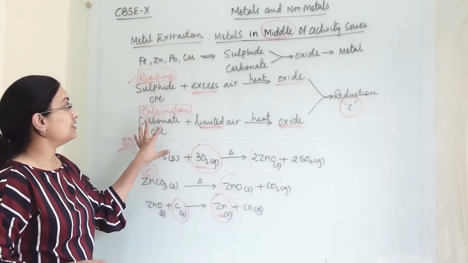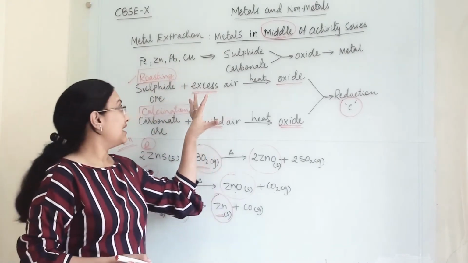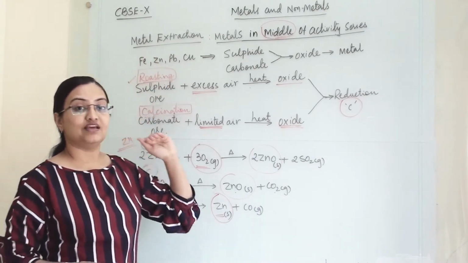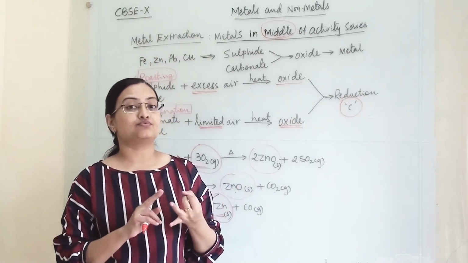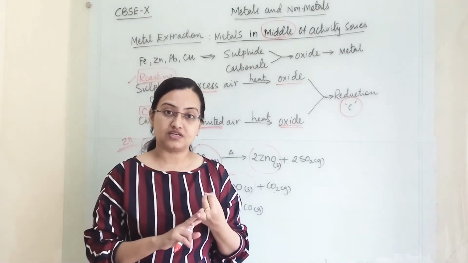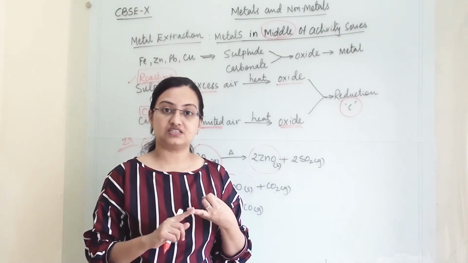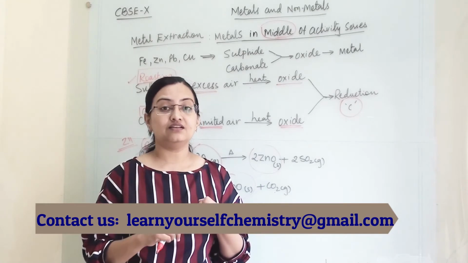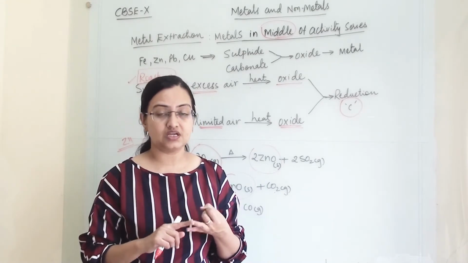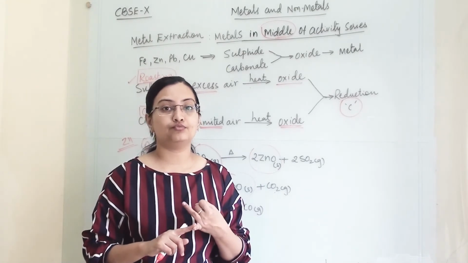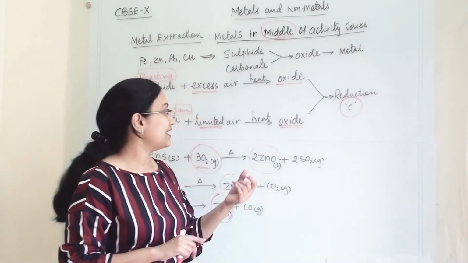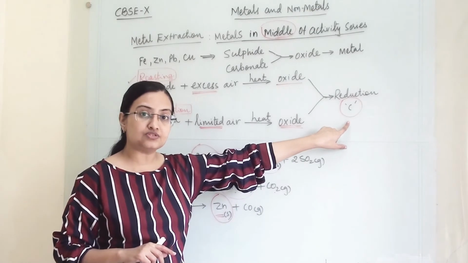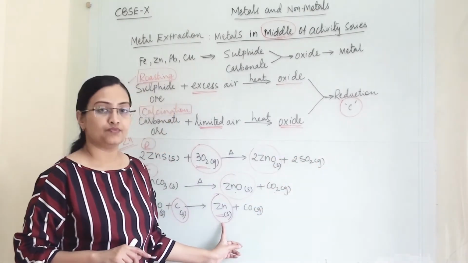So when metals like iron, zinc, lead and copper are there, two types of impurities remain present in their ore. First is sulfide and second is carbonate. If sulfur is there, we have to perform roasting. If carbonate is there, we have to perform calcination. And as a result, we get the oxide of that metal, which we reduce further and get the pure form of metal.